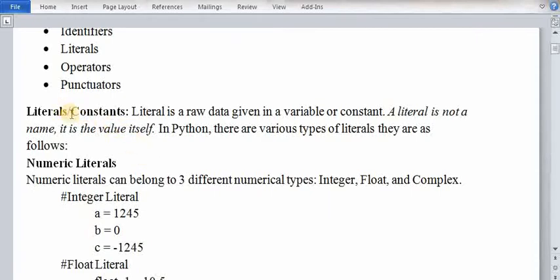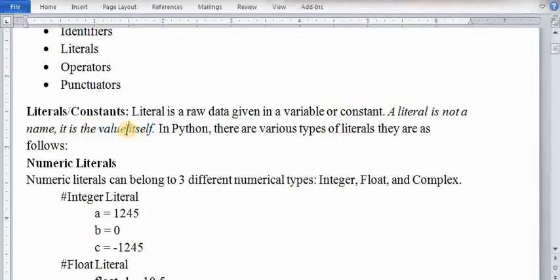So what are literals? The constant values are called literals. A literal is raw data given in a variable or constant. What is a variable? We will discuss it later. A literal is not a name, it's a value itself. Okay, so any value is called a literal. So in Python there are various types of literals.